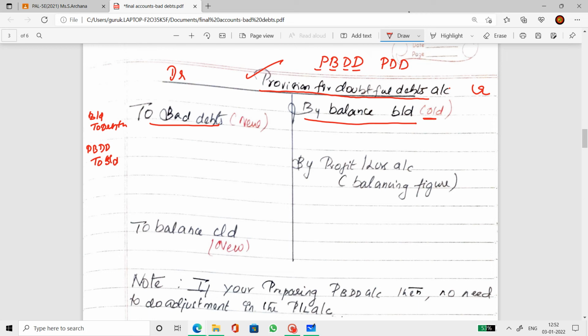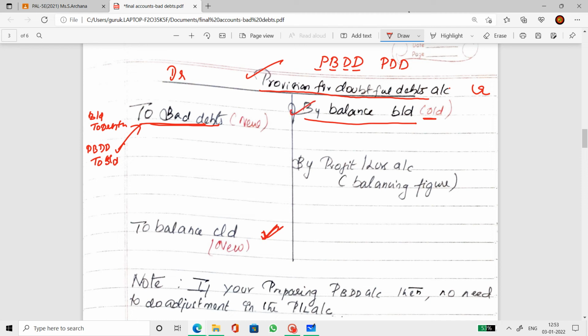So here I'm considering the case that there is a provision for doubtful debts account, hence the bad debts is transferred to the provision account. So to bad debts, the transfer of this journal entry. And then the new provision which they told us to create in the additional information. In the additional information, it says create a 5% provision for bad and doubtful debts on the debtors. So this is that figure.